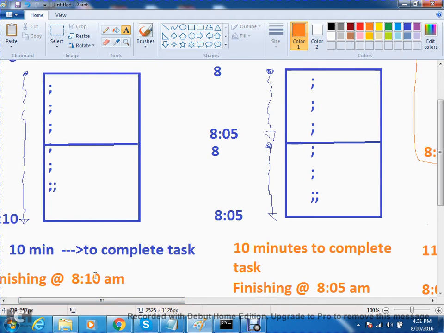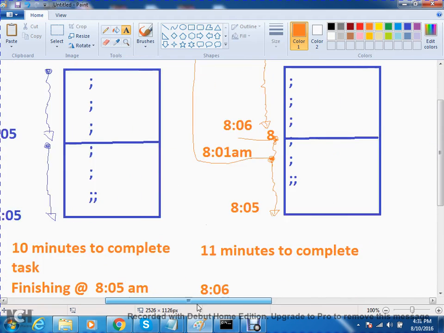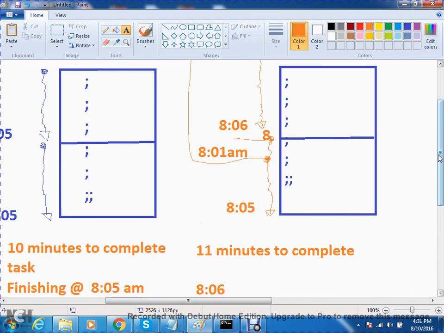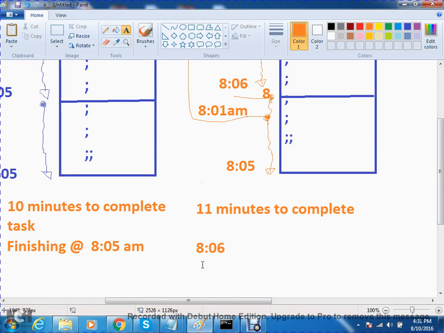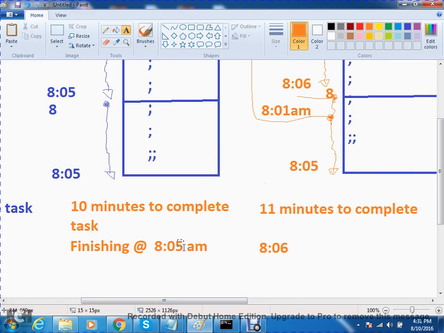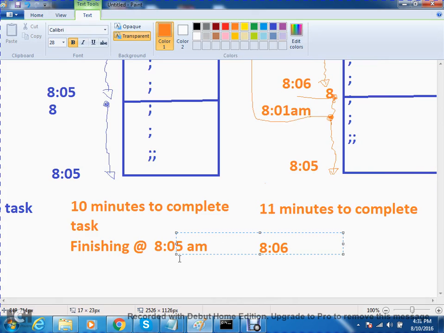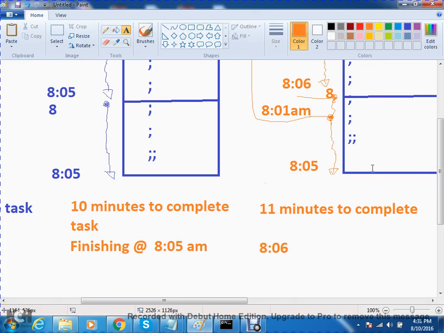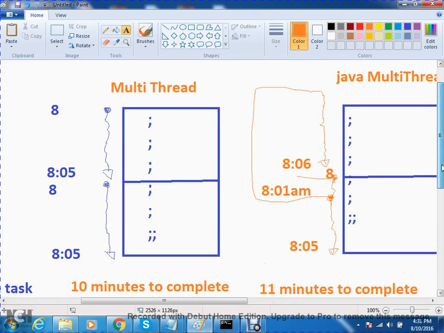8:10 is good, 8:06 is good. Completing our task 4 months before is good. After 4 months is good, before 4 months is good. Anyhow, if you completed this task 5 months before, just 1 month, no problem. Still you are having good performance, sir?